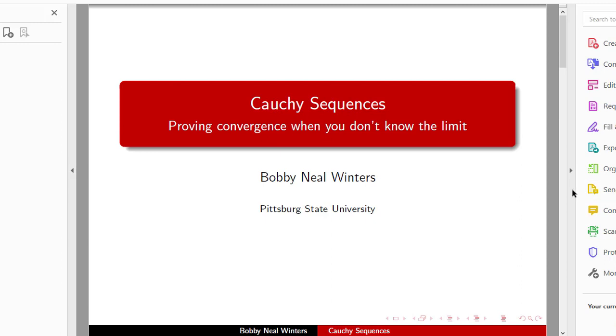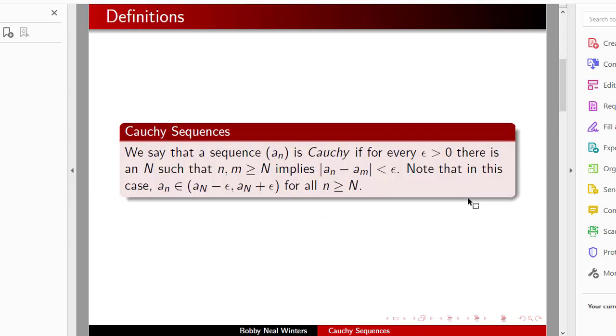This lecture is about Cauchy sequences and proving that a sequence converges even when you don't know what the limit is. It's a technique somewhat copied off of what we did in proving the alternating harmonic series converges. So start off with a definition.